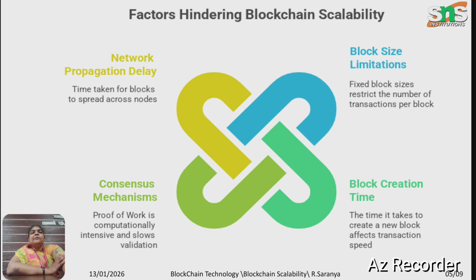In the case of network propagation delay, it is the time taken for the blocks to spread across multiple nodes. Since it is decentralized, it has to travel more distance, and when it travels more distance through the network, obviously there will be delay. With a fixed block size, the number of transactions per block is restricted. If block size is unlimited, then there also delay will be there. After that, if new blocks need to be created, it will affect the network transaction speed.